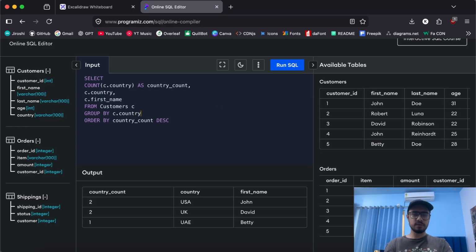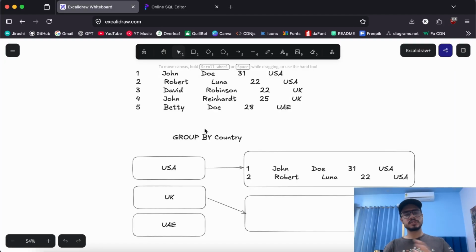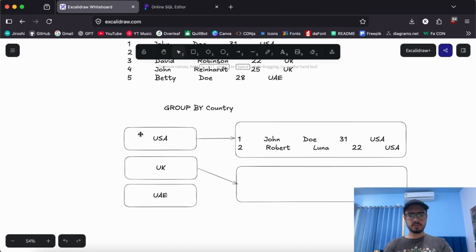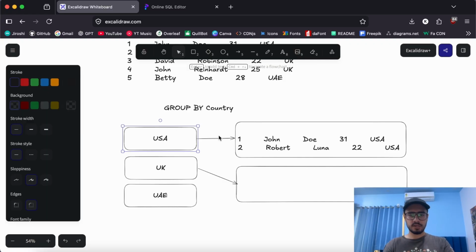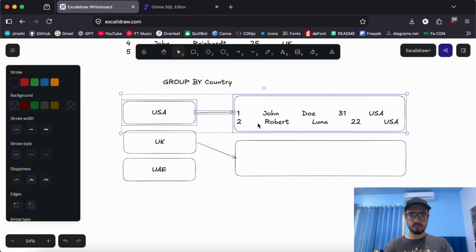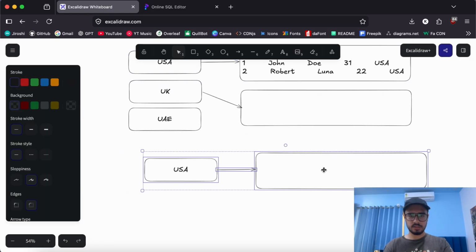But if we really want to select the first name, we'll have to add that to group by as well. But if we group by country as well as first name, the whole state of these buckets changes. Now these buckets will be split even further. Let me replicate this whole bucket here.